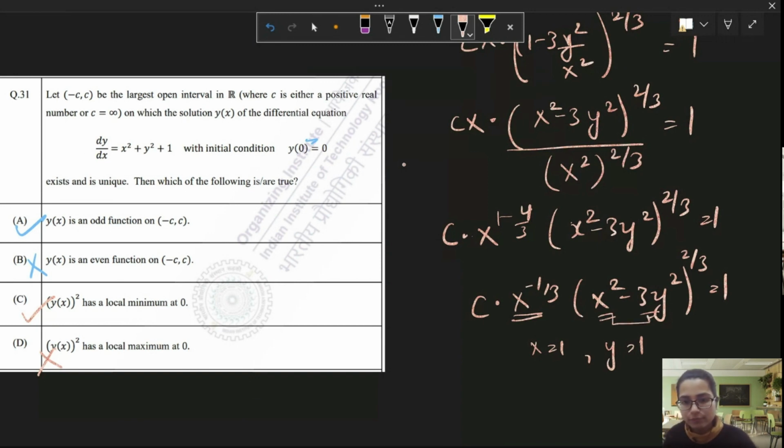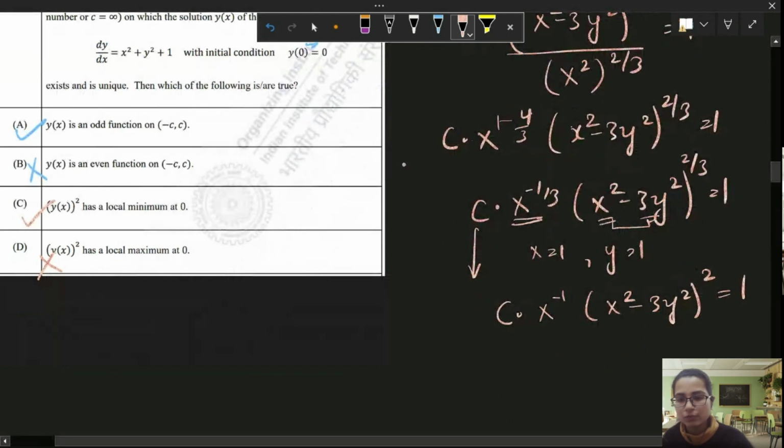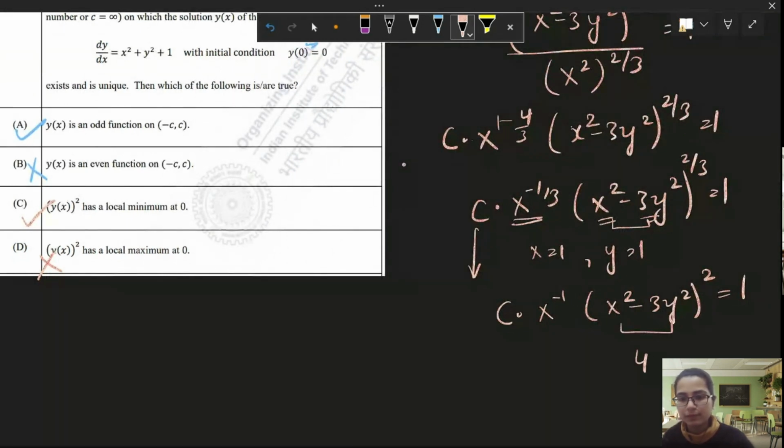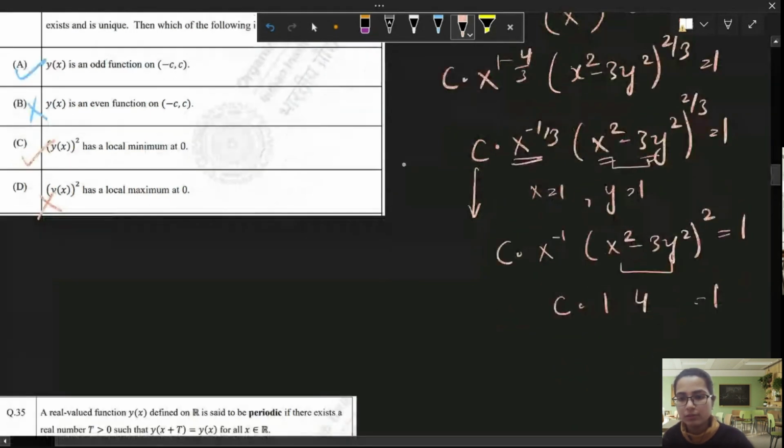So before that, we can also do one thing. Cubing both sides, c into x raised to power minus 1, x square minus 3y square raised to 2 is equal to 1. Now x is equal to 1 and y is equal to 1. What do we get? 1 minus 3 is minus 2. This will be 4. This will be 1. This will be 1. Okay, so c will be equal to 1 by 4.